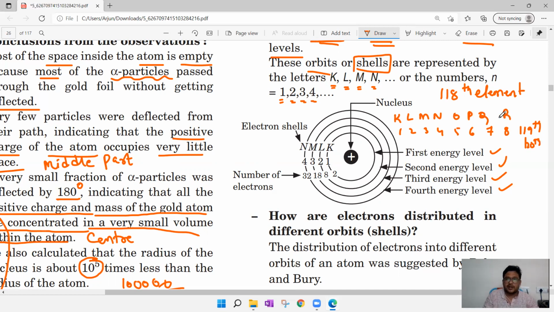We can write; no need to stop there. Our teachers will be telling K, L, M, N, done. They will stop. 1, 2, 3, 4, done. They will stop. Yes, we have the 5th orbit, the 6th orbit, the 7th, 8th.